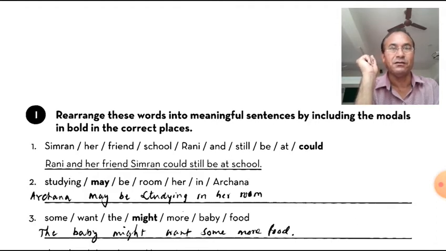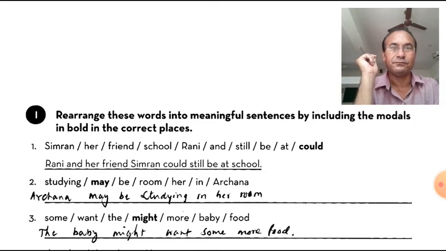First: as, Simran, her friend, school, Rani, still, be, at, and could. Could is given in bold as it is a modal. So rearrange these words into a meaningful sentence by including the modals in the correct place. According to the structure of sentences, we will have to put them in order, and it will bring a meaningful sentence. A sentence can be called a sentence when it bears meaning. Otherwise, it can be a phrase.